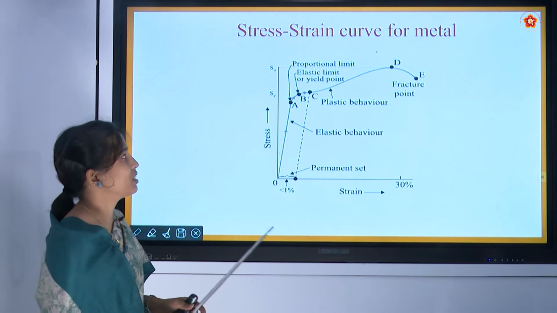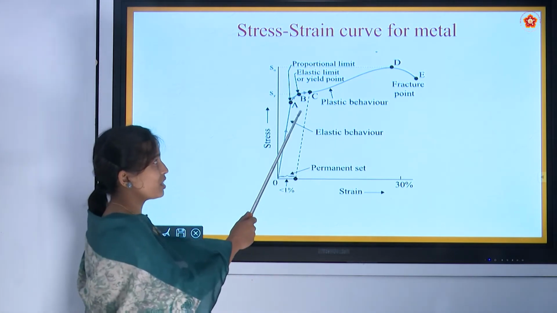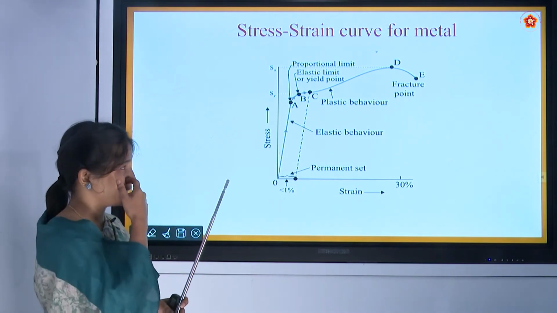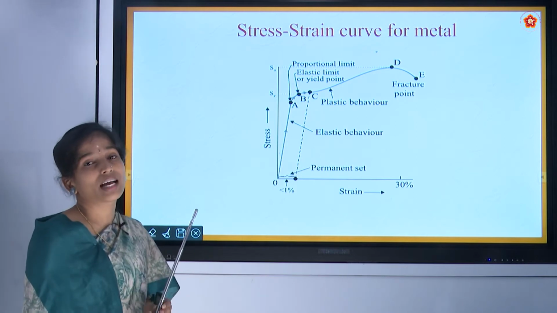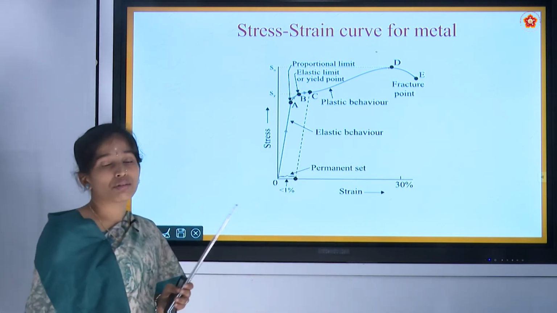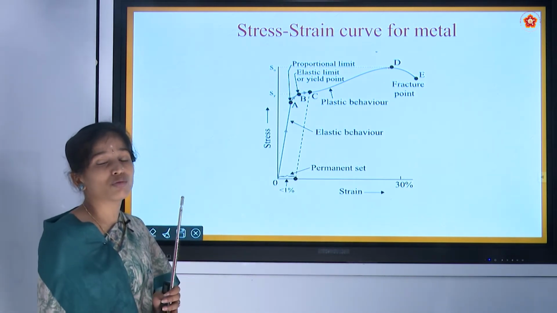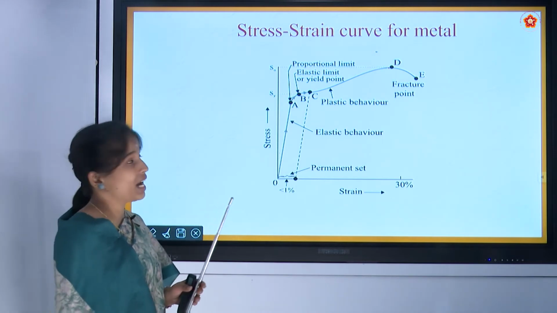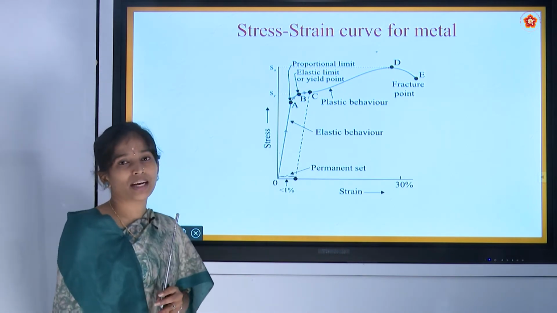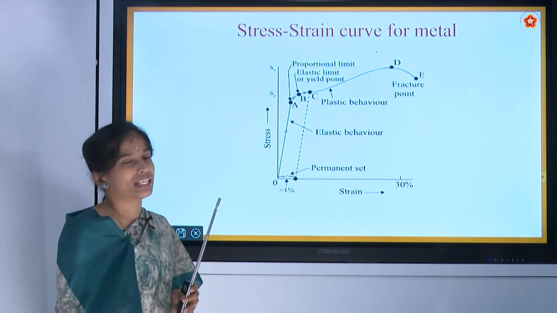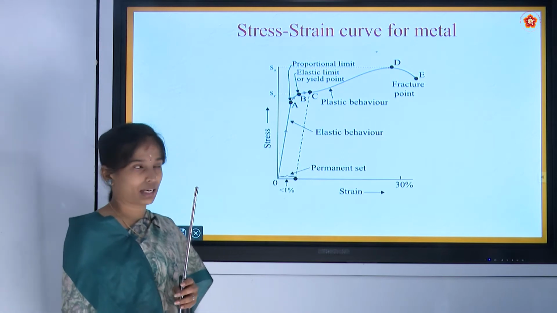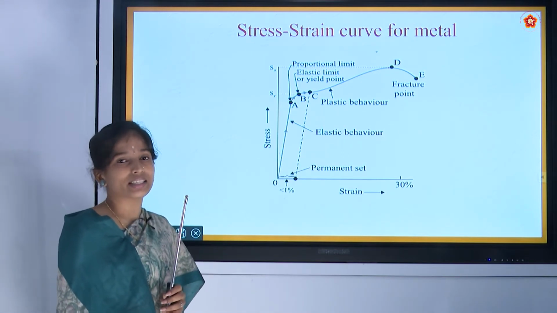If I apply again more stress after the point C until the point D, what happens to the material? The strain also increases, but how much stress I can give for this material is only until the point D. If I apply stress after the point D, what happens? The material will break at some point E. Suppose at that point D I have applied a mass of some 10 kg. I will add again some 500 grams, that is 10 kg 500 grams. I will notice that the material is breaking.